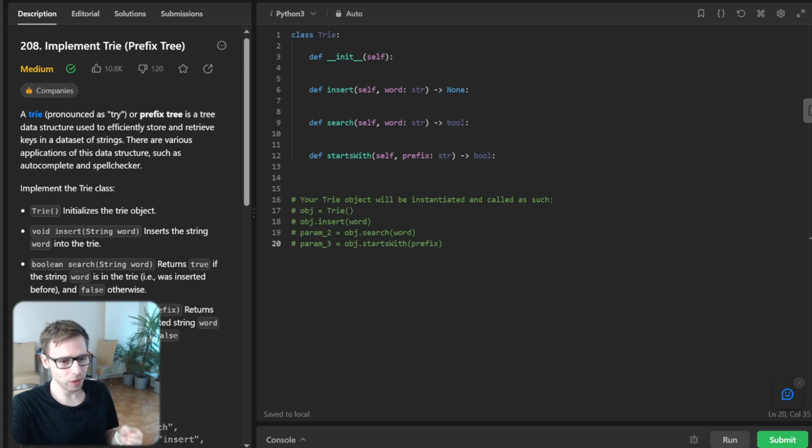as prefix tree. If you ever wonder how autocomplete feature or spell check work, well, you are in the right